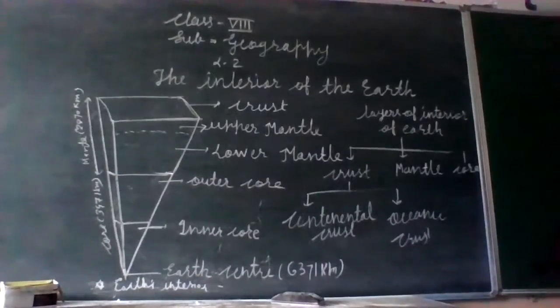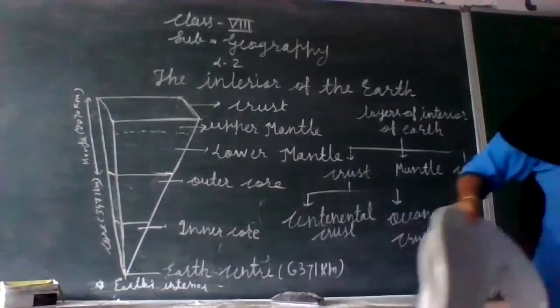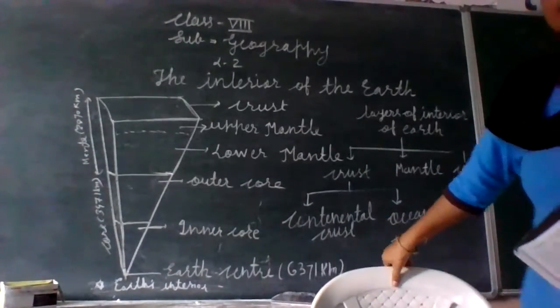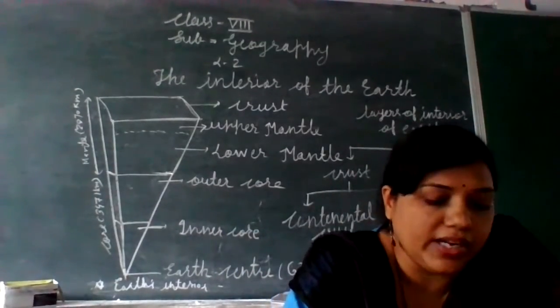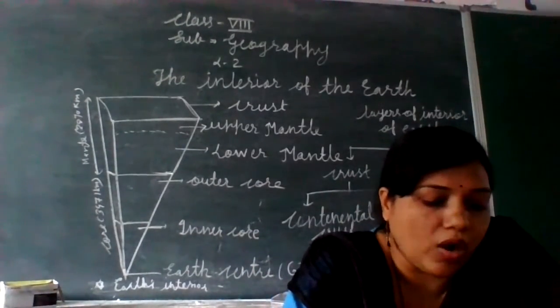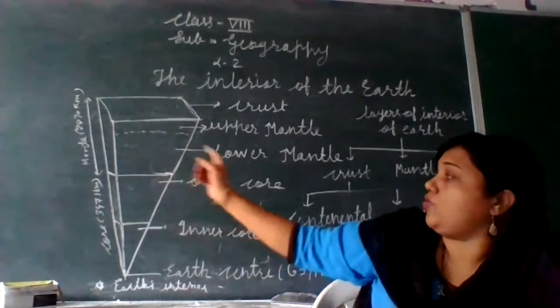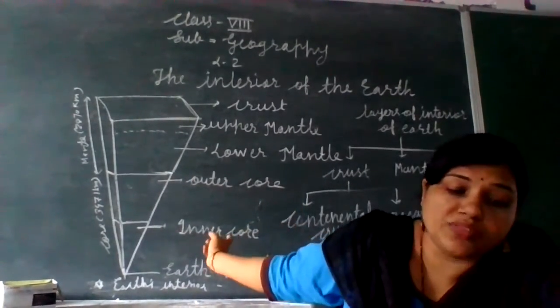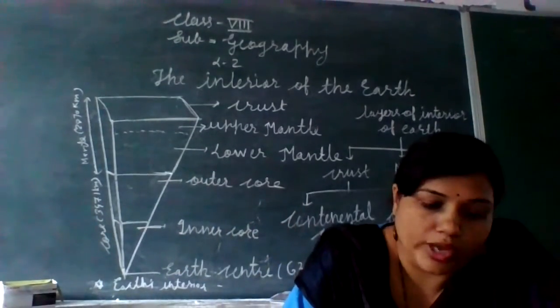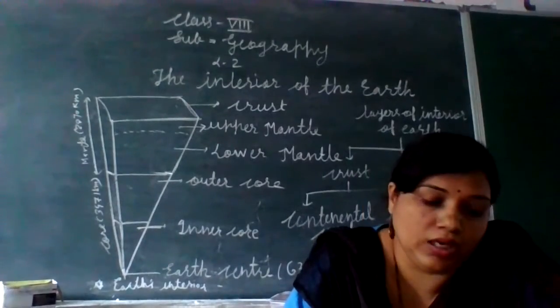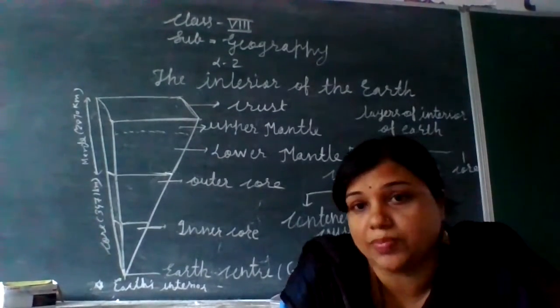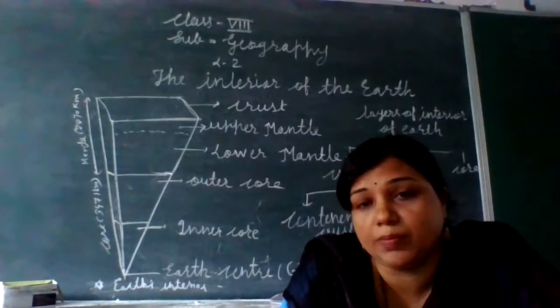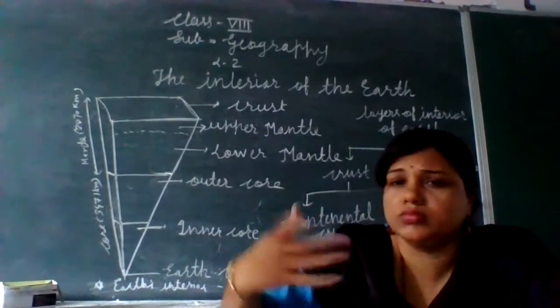Let us discuss what is meant by the continental crust. The continental layer is mainly composed of silica. You know that many elements are present in nature: sodium, magnesium, aluminum, silicon, phosphorus, sulfur, and so on.